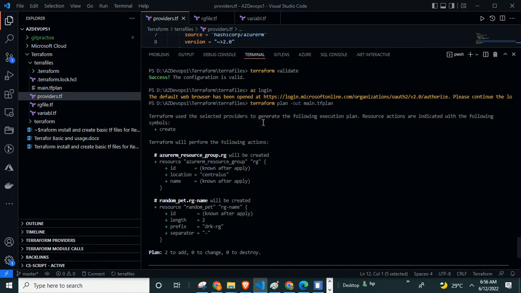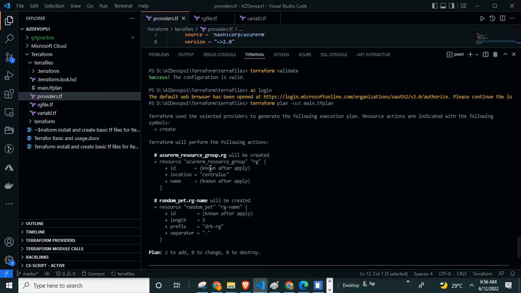Here Terraform used the selected providers and generated the following execution plan. Resource actions are indicated with the following symbols. So Terraform will perform the following action, which means it will create. So the ID is known after apply. The ID will be generated in the cloud. This is a resource group. What is the known after apply? Name is known after apply.